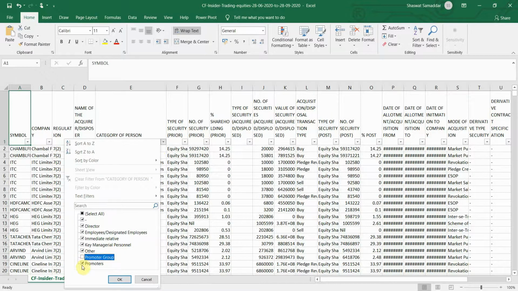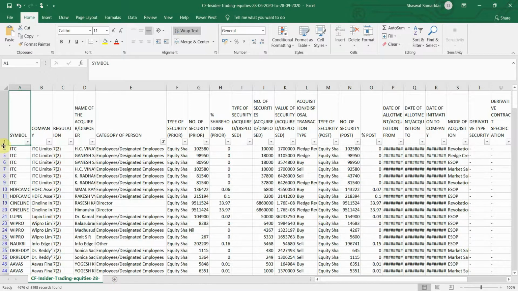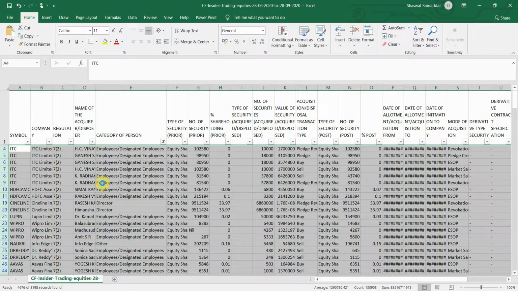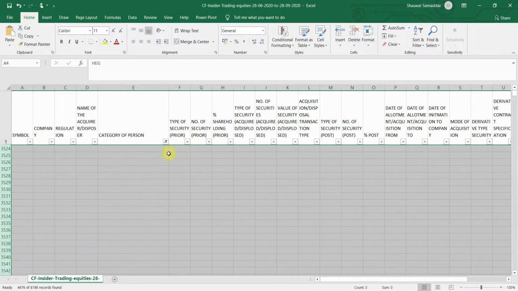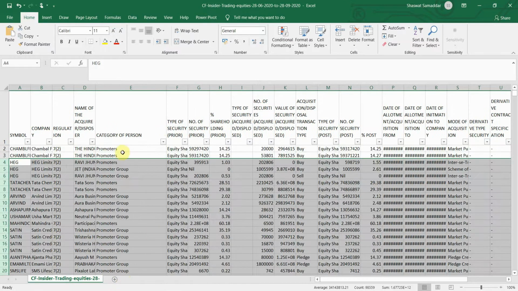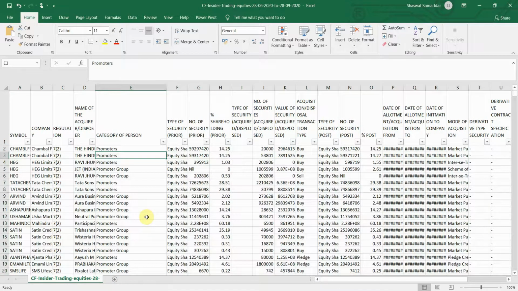As you can see, there are multiple types of persons who may have bought the shares, like employees, designated employees, directors, and others, etc. But I only want promoters and promoter groups. So let me quickly go ahead and apply the filter and delete all the rows which do not contain promoter or promoter groups.